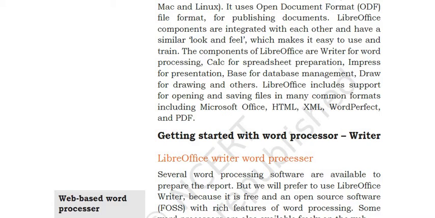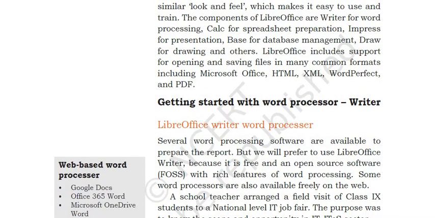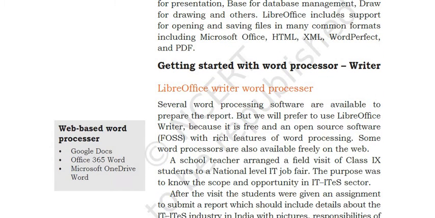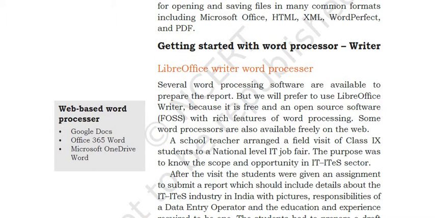Calc for spreadsheet preparation, Impress for presentation. Calc is the software like Excel in MS Office, and Calc in the case of LibreOffice. Draw for drawing and others. LibreOffice includes support for saving files in many common formats including HTML, XML. You can save the file in these formats also. Getting started with word processor Writer.